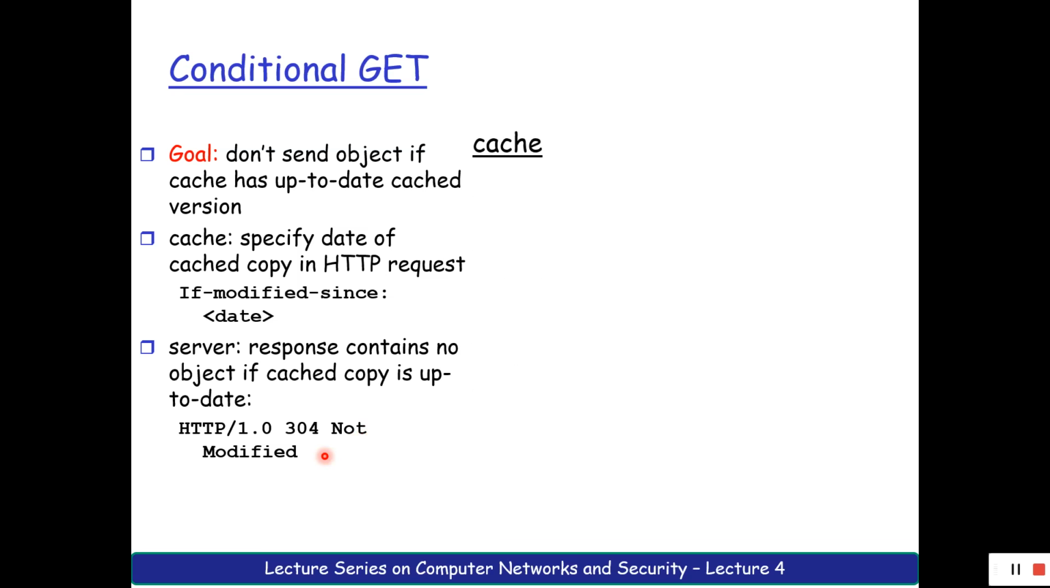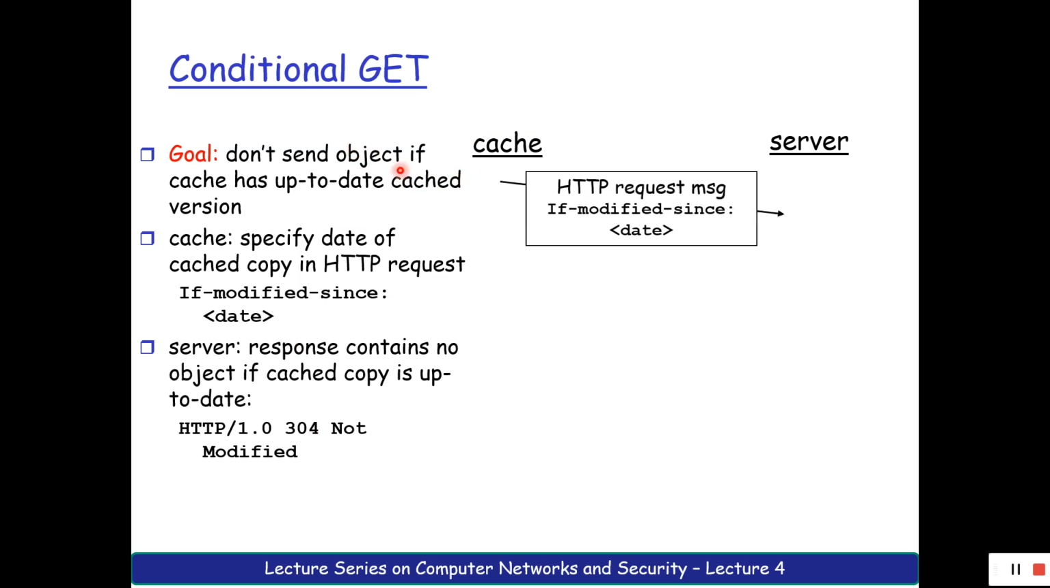So let us see it with a diagram. You have a cache. You have requested something from the cache. That's why we are considering cache and not client. You have a cache, and you have the server. Now the cache is being requested for one certain file. What will the cache do? The cache will send an HTTP request message to the original server, which will have a header line called If-Modified-Since with a date. Consider that the object is not modified.